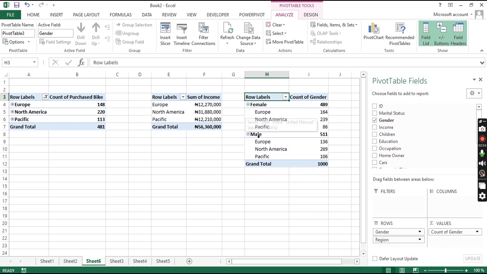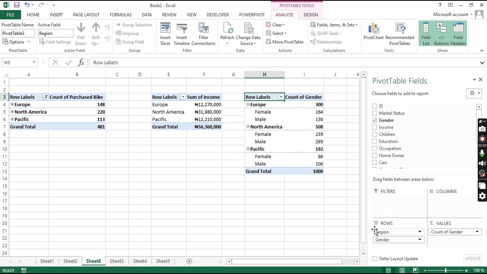Then it's not in the format you want, so I can move this up. Okay, so it comes in the format I want. I want the region, then the gender. Okay, so I can see it that way. So I basically move this up.